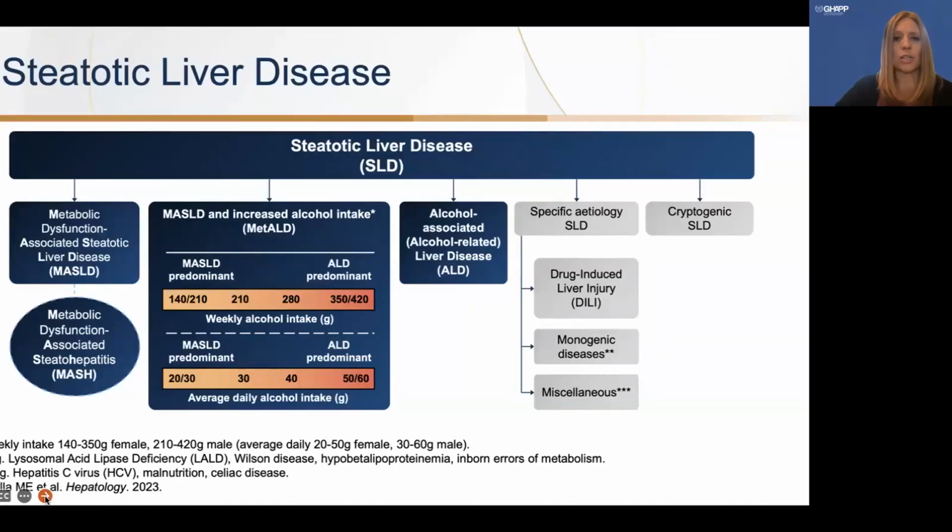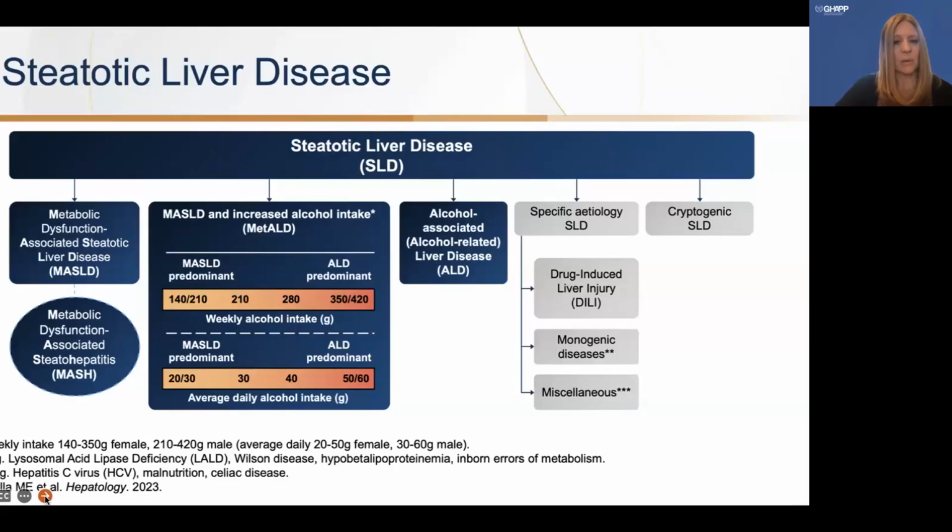This next chart shows steatotic liver disease as an umbrella term and all the things that fall beneath that. So starting off, we have our metabolic dysfunction associated steatotic liver disease, also known as MASLD. Then we have our metabolic dysfunction associated steatohepatitis, which is a progression. Next, we have our MASLD and increased alcohol intake, also known as MetALD. This is the primary driver of our conversation today.